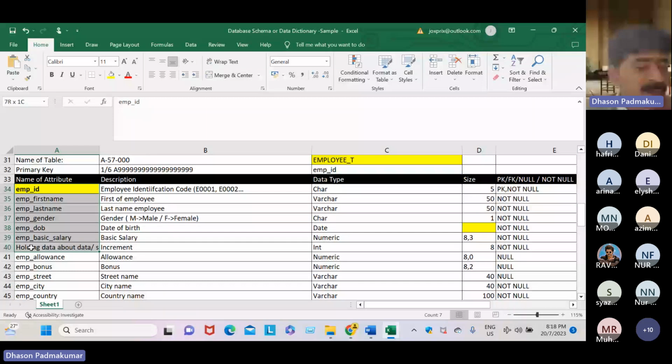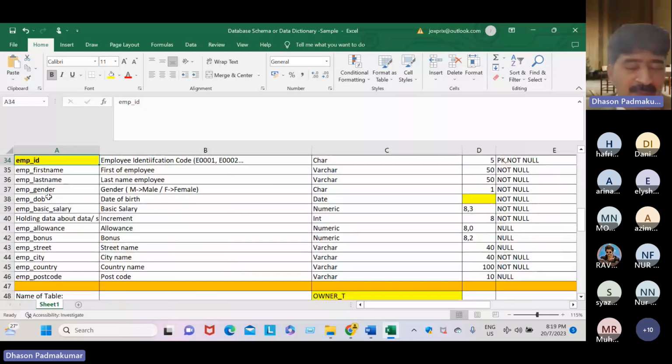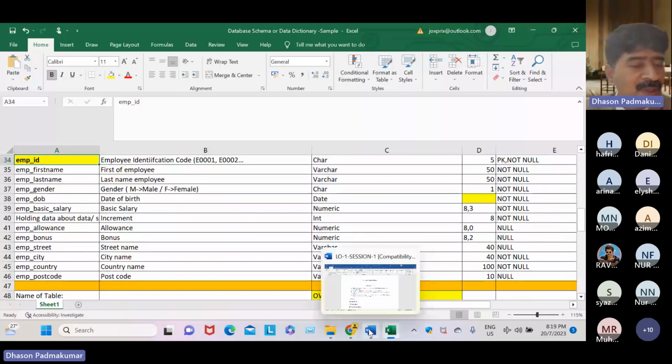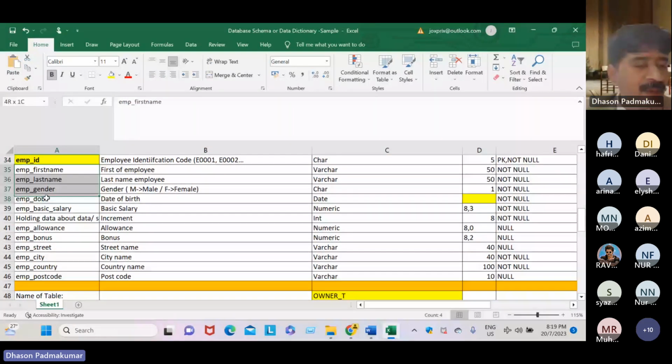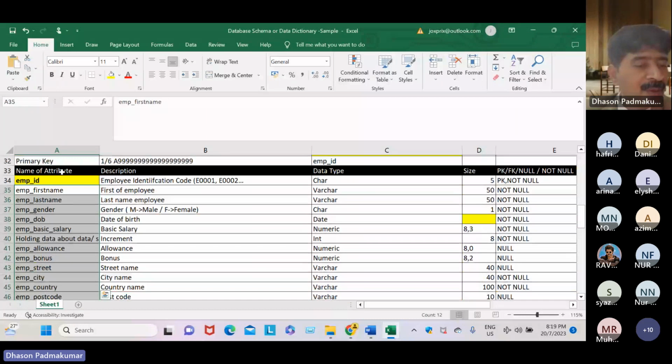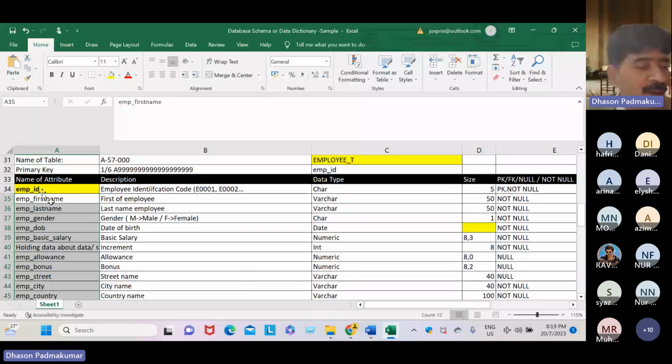But this highlighted one is also an attribute, but a special attribute. It is a PK attribute, a primary key attribute. It means all others are non-PK attributes, other than the primary key.